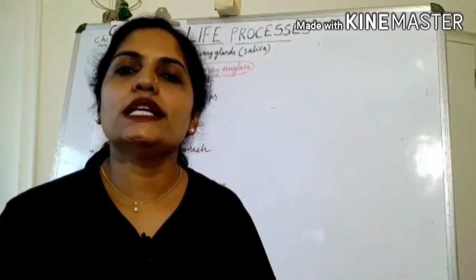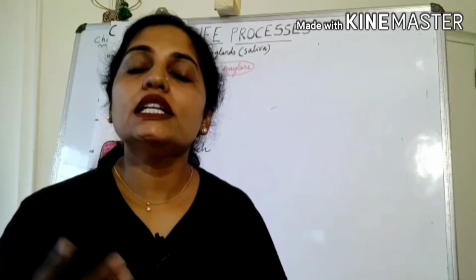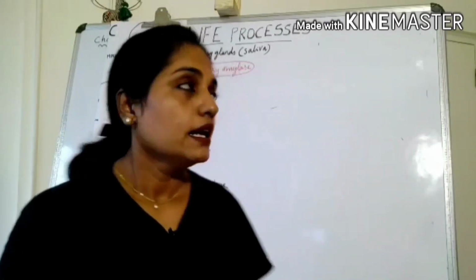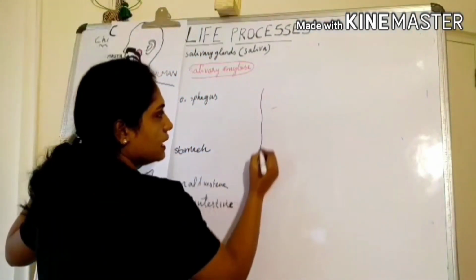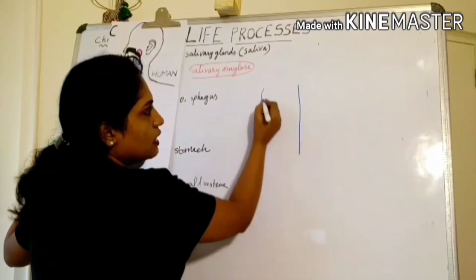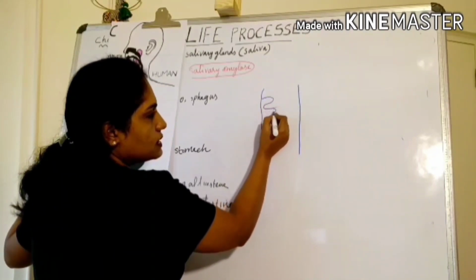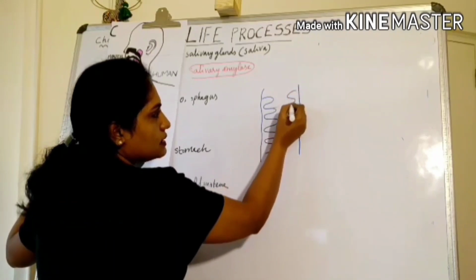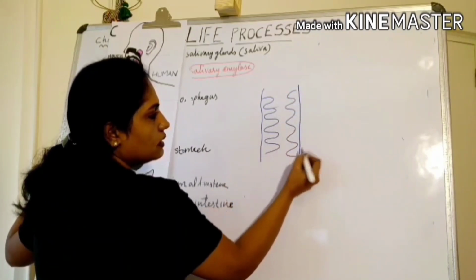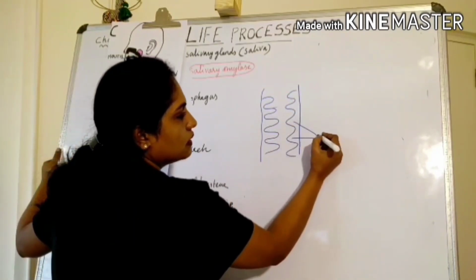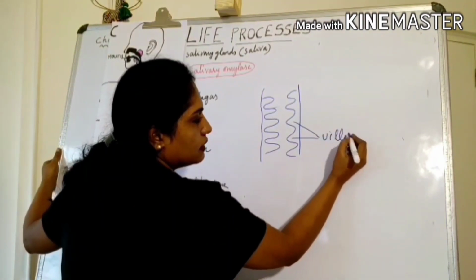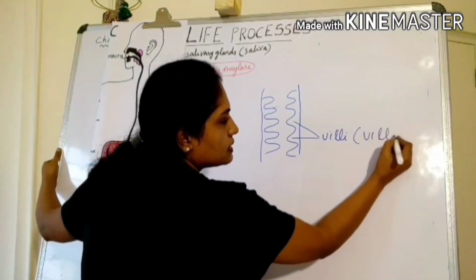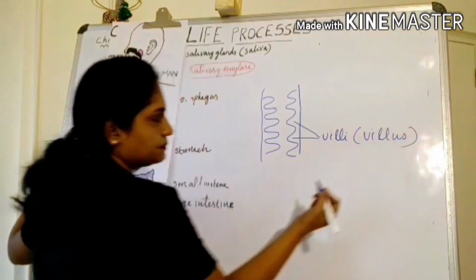The digested food is absorbed by the inner wall of the small intestine. Inner wall of the small intestine contains several finger-like folded structures. These finger-like structures are called villi. Villus is the singular here.